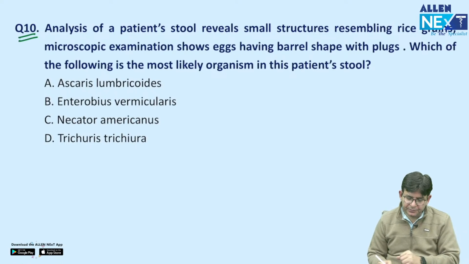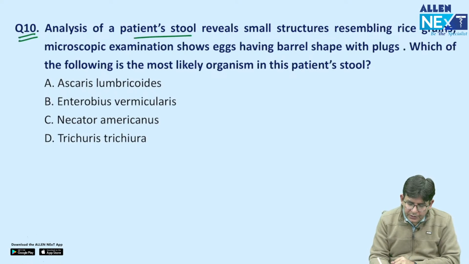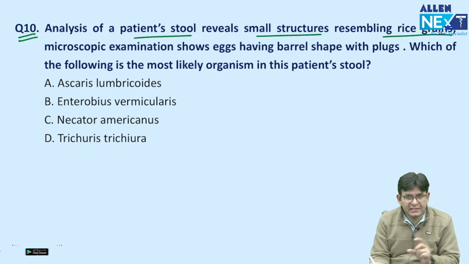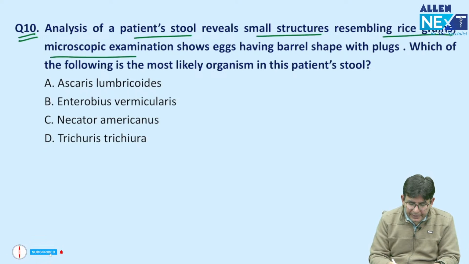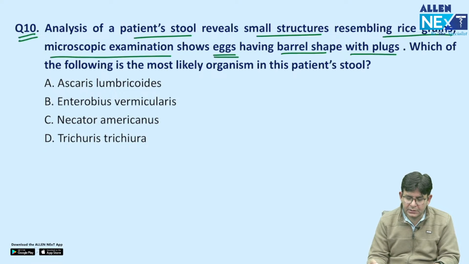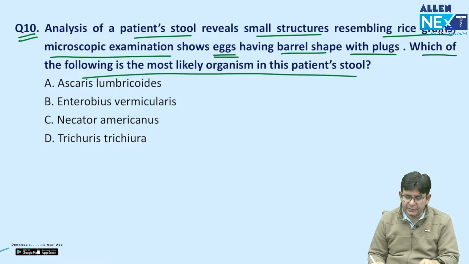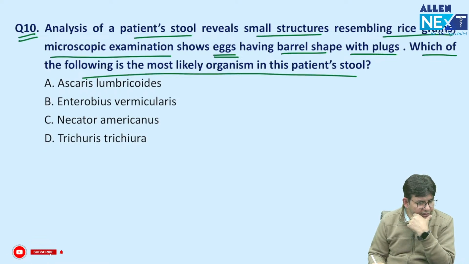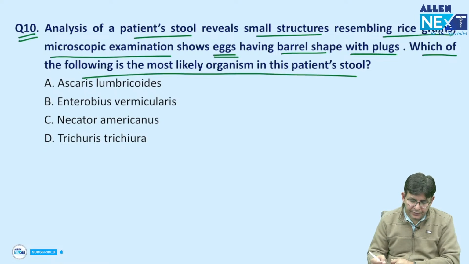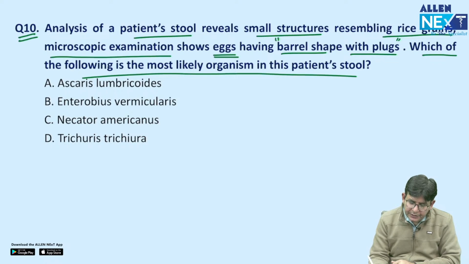Now coming to the next one. Tell me about this one. Analysis of patient's stool reveals small structures resembling rice grains. Microscopic examination shows eggs, they have a barrel shape with plugs. Which of the following is most likely organism in this patient's stool? So can you tell me this particular one. The egg is having a barrel shape with plugs.